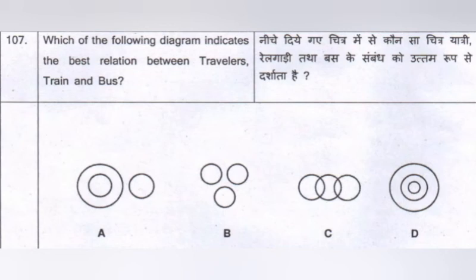So each one of them, travelers is a circle, train is a circle, bus is a circle. So obviously a traveler can go in both train and bus. So option C is the answer, because the center circle is the travelers and the left and right circles are train and bus. Whereas in the other options that is not possible.